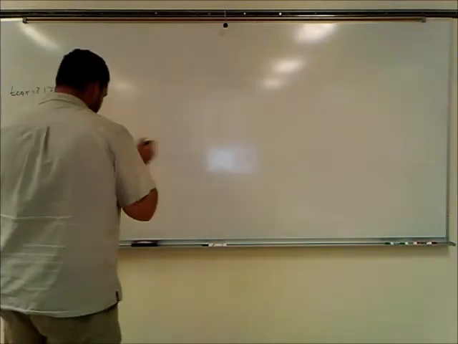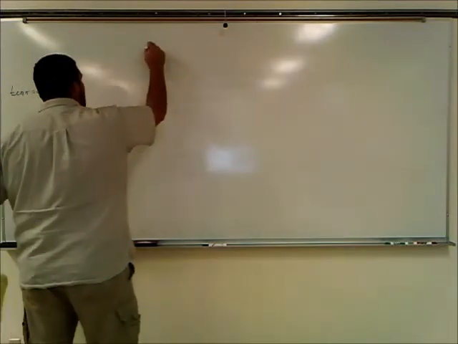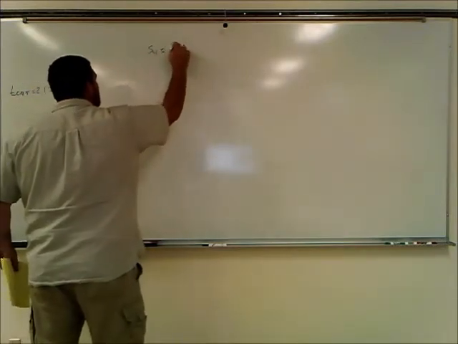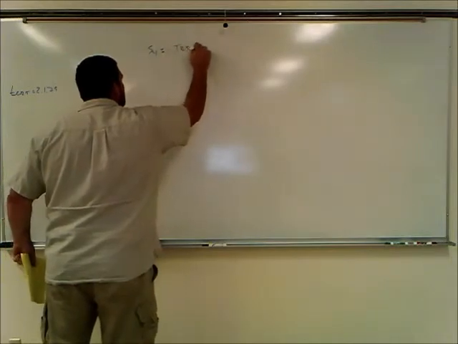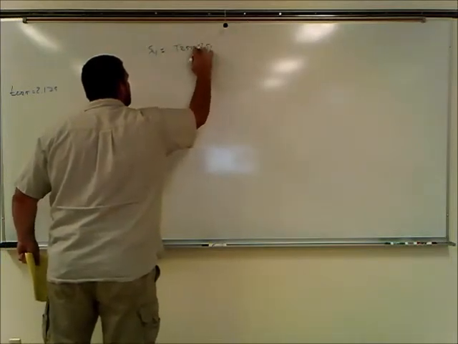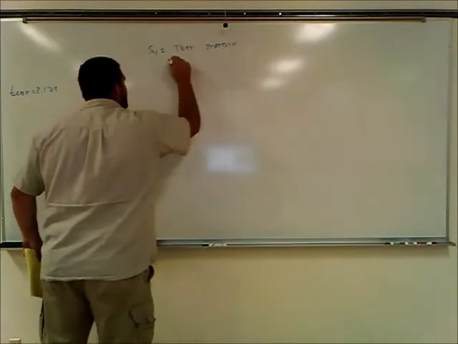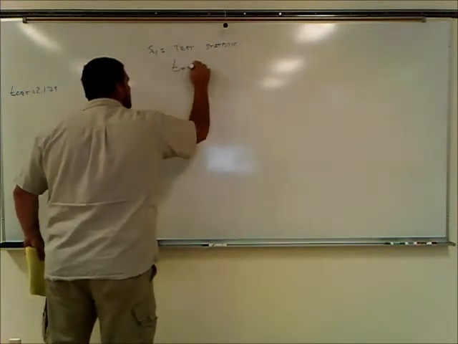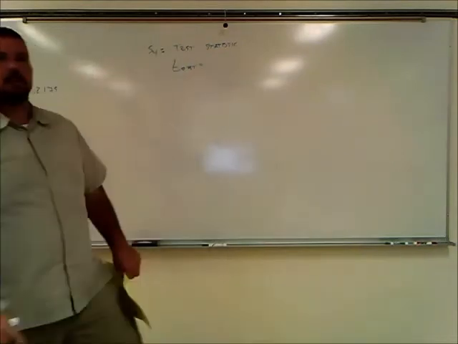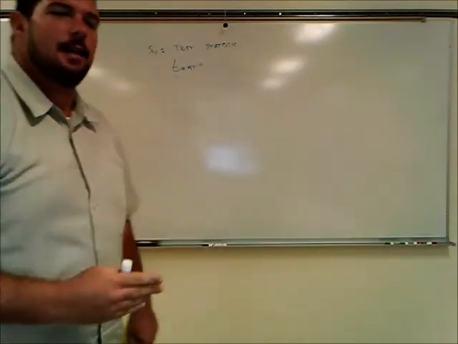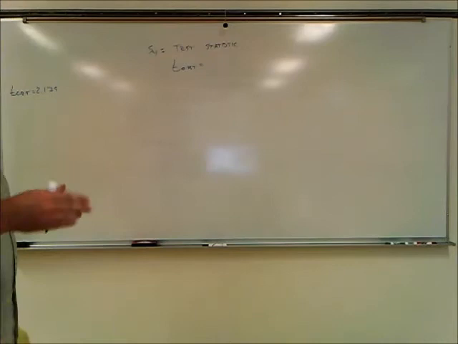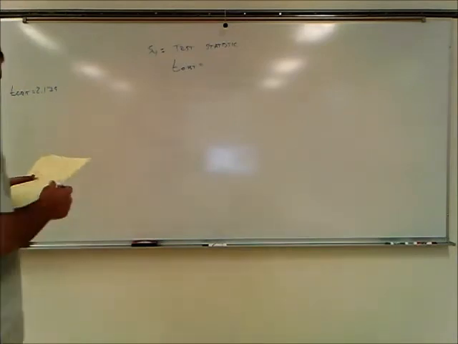Step 4 is our test statistic. And as we discussed, it's a t obtained score because our critical region is a t critical score. The reason it's t and not z is that the sample size is less than 100 cases.